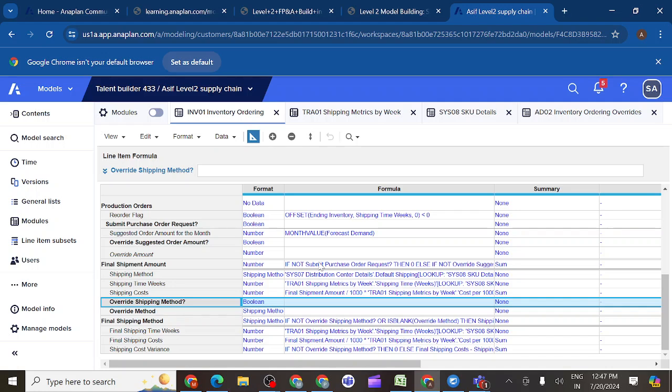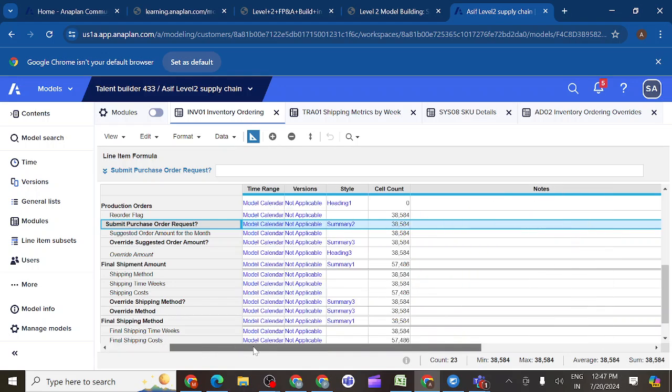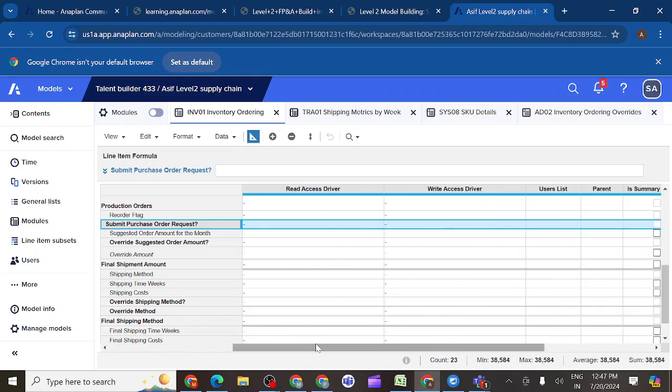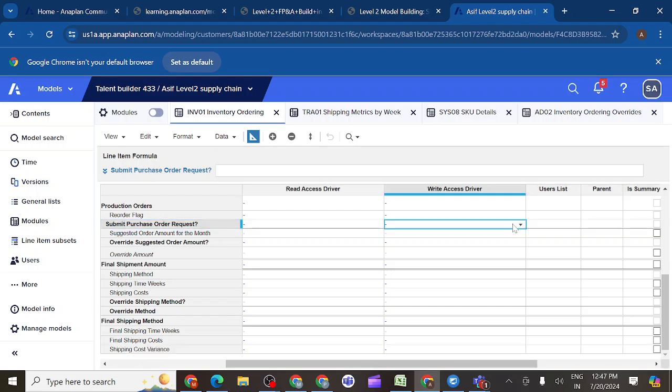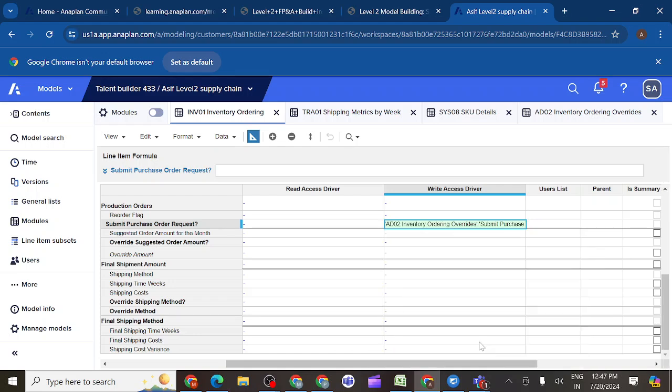So where should we give these line items? You can see basically, we should go for submit purchase order request first. So here for submit purchase order request, we should give the DCA. First line item we should give. You can see inventory, submit purchase order request, right? And for which line item I should give override amount?